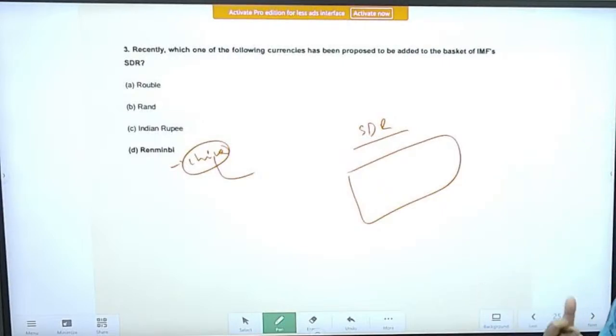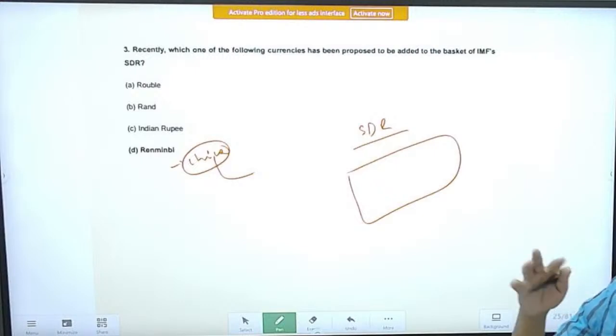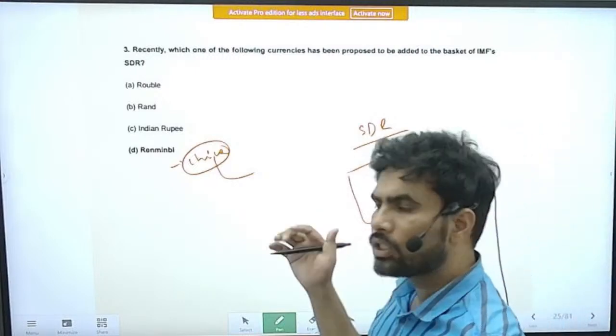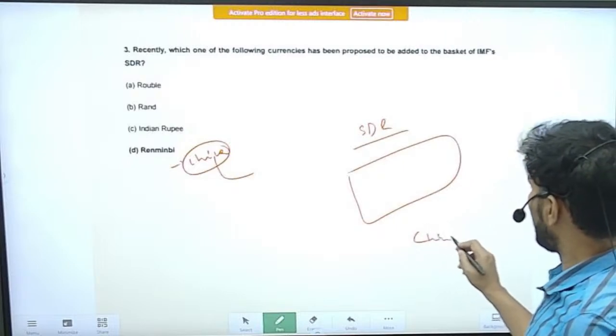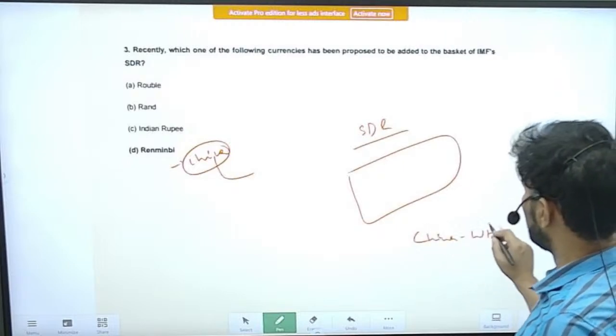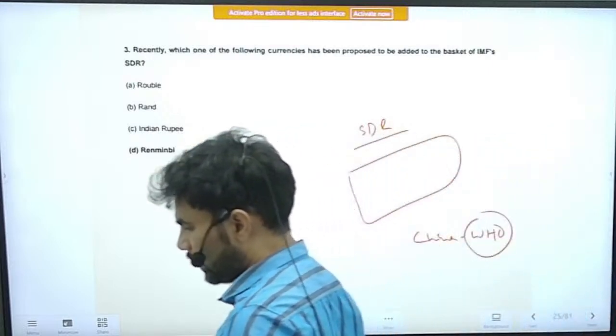Because Chinese clout is increasing in all the world multilateral bodies. So you know the saga of China and WHO, the World Health Organization, during the COVID-19 period.